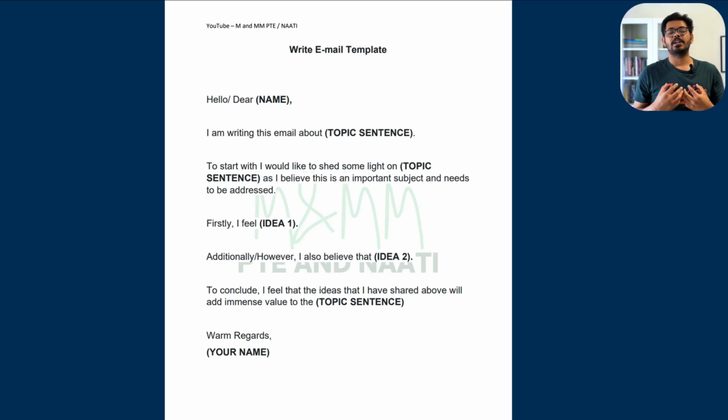This template has been used by myself as well when I gave my PTE Core, and I also got a perfect 90 in all 4 sections. So this template is not only tested by us as teachers, but it has also been tested by a lot of our students who have got their desired scores of CLB 8, CLB 9, CLB 7. So you need not worry. You can use this template 1000%.